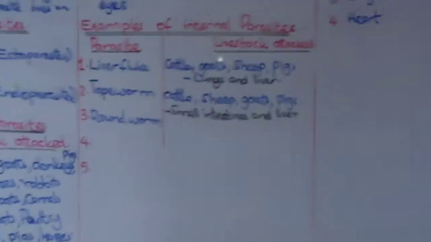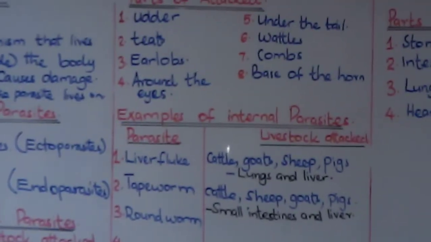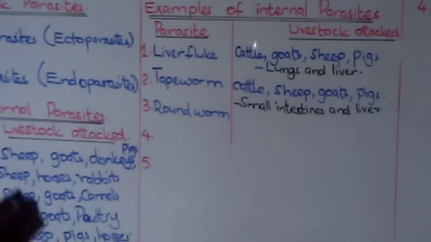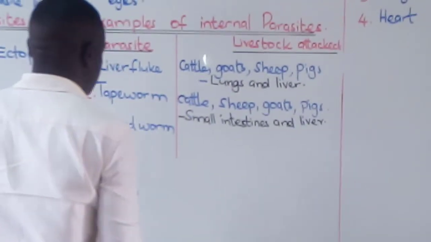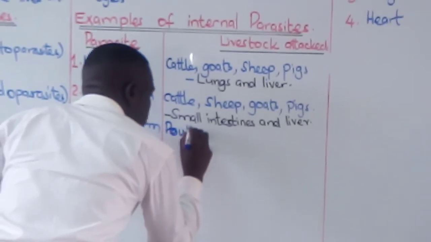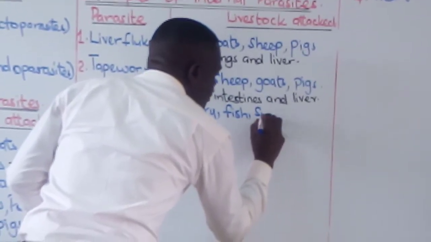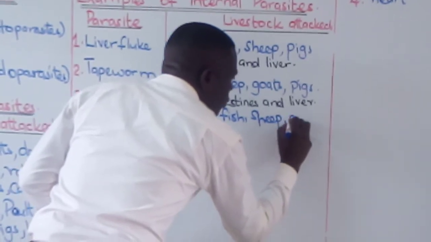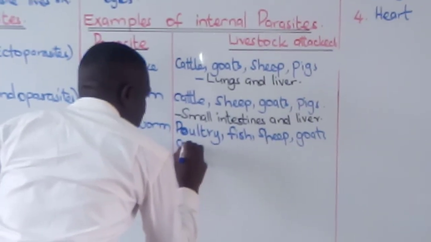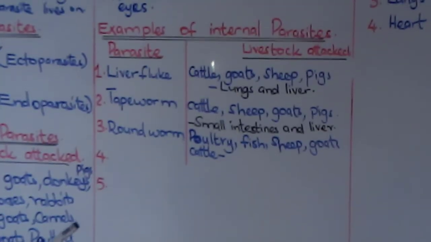Now let's look at roundworms. Now there's a new entrant to the list of animals: poultry, fish, sheep, goats, and cattle.